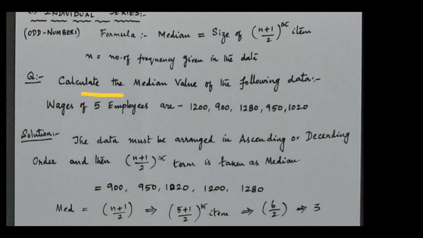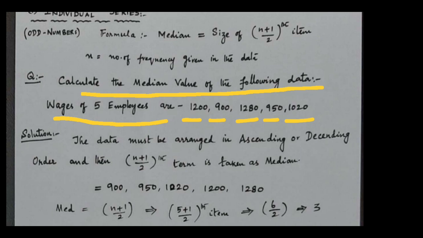Calculate the median value of the following data. Wages of 5 employees are 1200, 900, 1280, 950, 1020. In median individual series, whenever we calculate, the data may not be given in ascending or descending order. It may be mixed, not in order.